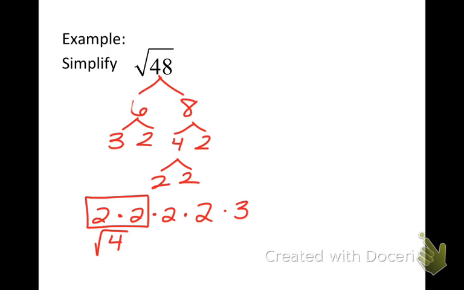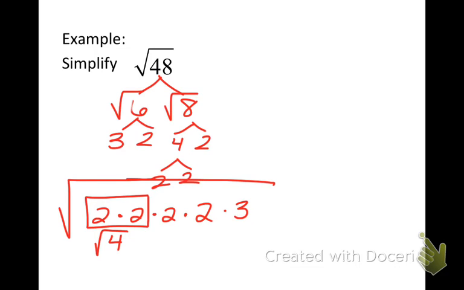Instead of just 48, this is the square root of 48. So the square root comes down. The square root of 48 technically is the same as the square root of 2 times 2 times 2 times 2 times 3. Okay?